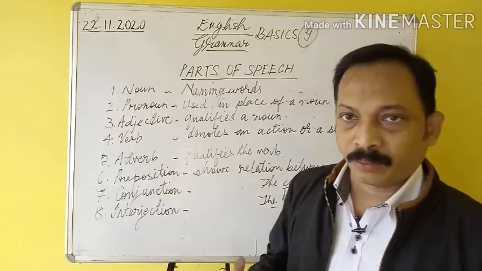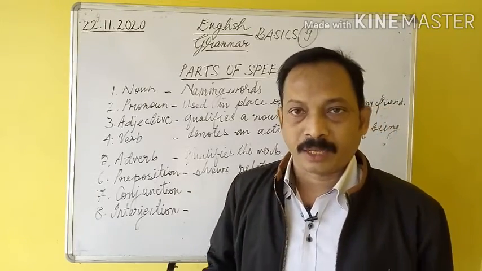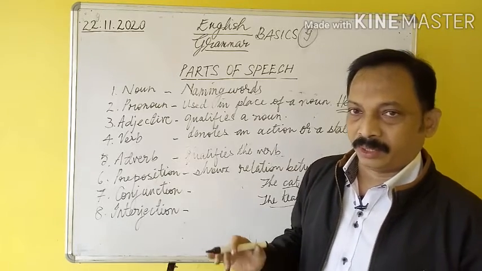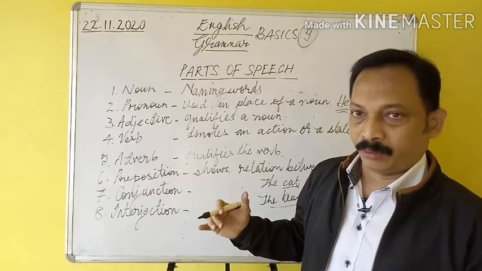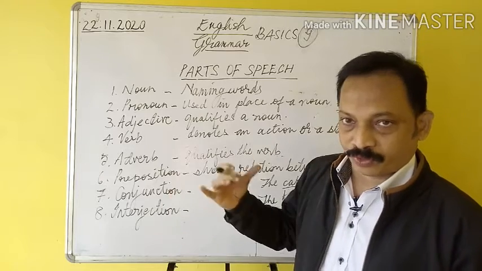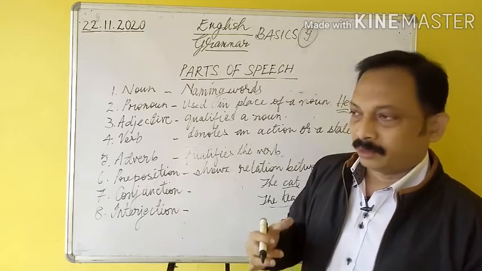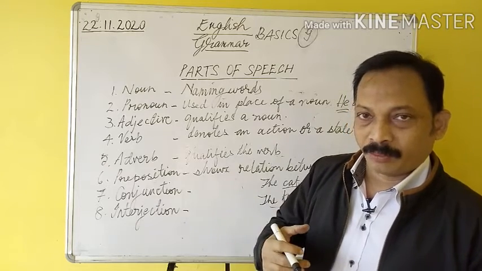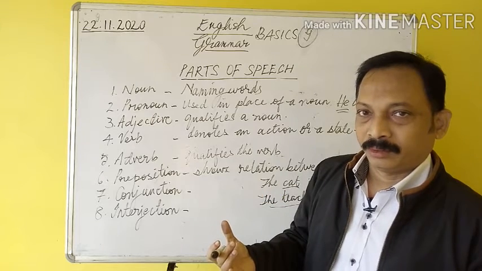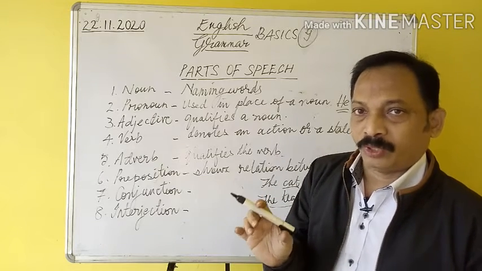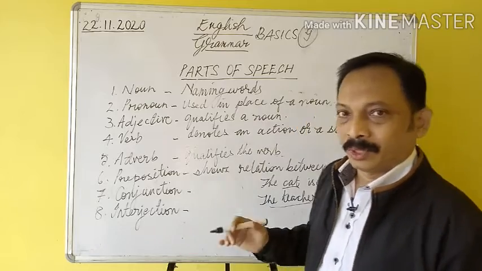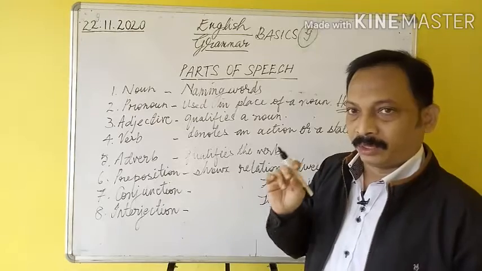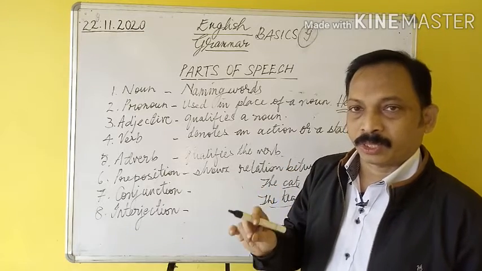The frog jumped into the well. Here the first word is frog, the frog, and the second word is well, W-E-L-L, where you draw water from. Alright. Or the frog jumped into the pool. The frog jumped into the river. So here there are two different words. So the frog jumped into the well. So the frog and the well, and the word into is the preposition.